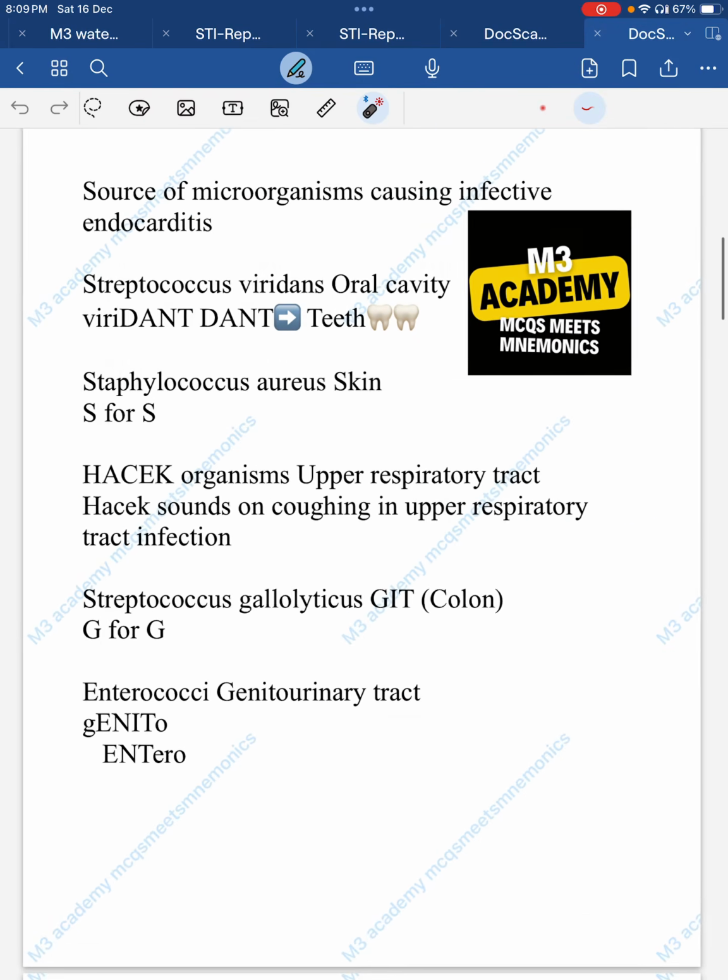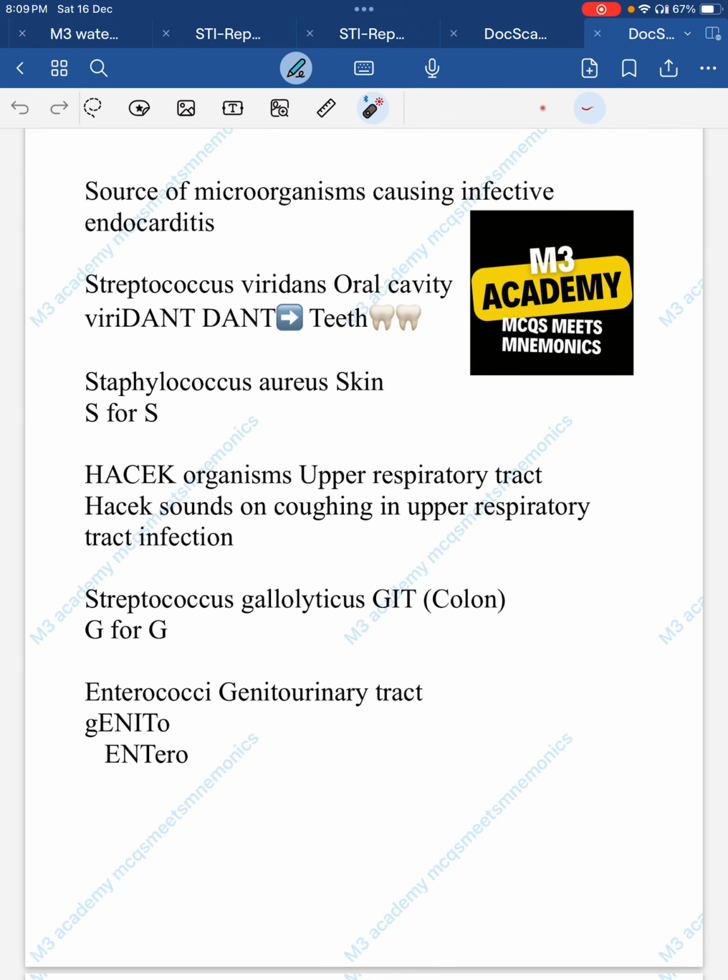Now the second slide focuses on the source of organisms causing infective endocarditis. In the oral cavity, as we know, the oral cavity has teeth, and another word for teeth is dant. So viridans, Streptococcus viridans, because dant means oral cavity. Now next is Staphylococcus aureus in the skin, S for S. HACEK organisms in upper respiratory tract infection. As in upper respiratory tract infection we get cough, and cough sounds like HACEK.